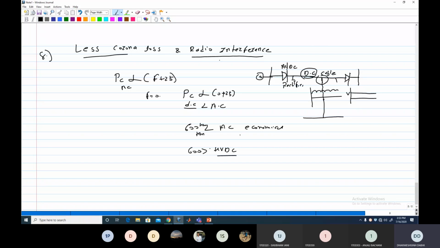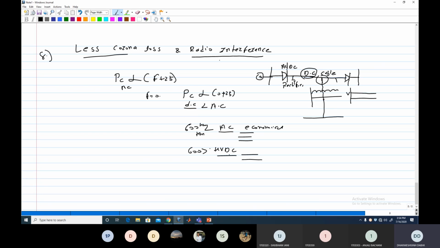Because as we know, in the AC line we require 3 conductors, whereas in the DC line we require a maximum of 2 conductors if we operate in bipolar mode. Clear? So up to a distance of 500 or 600 kilometers AC is economical, but beyond 600 kilometers it is not.